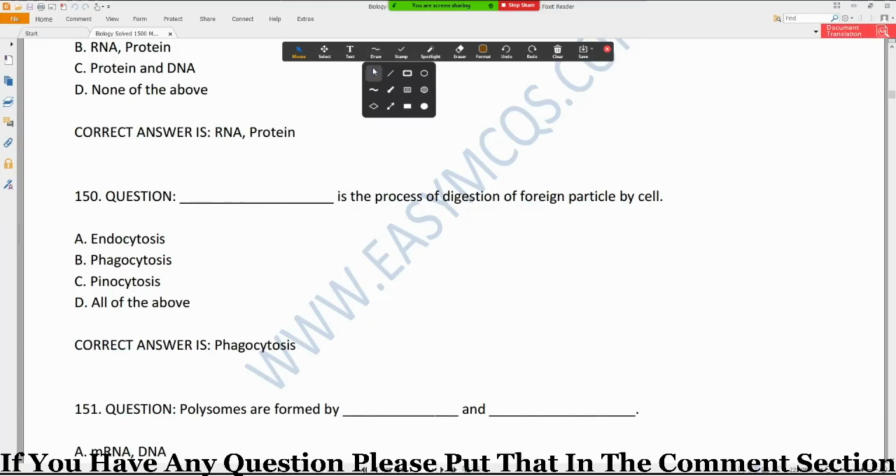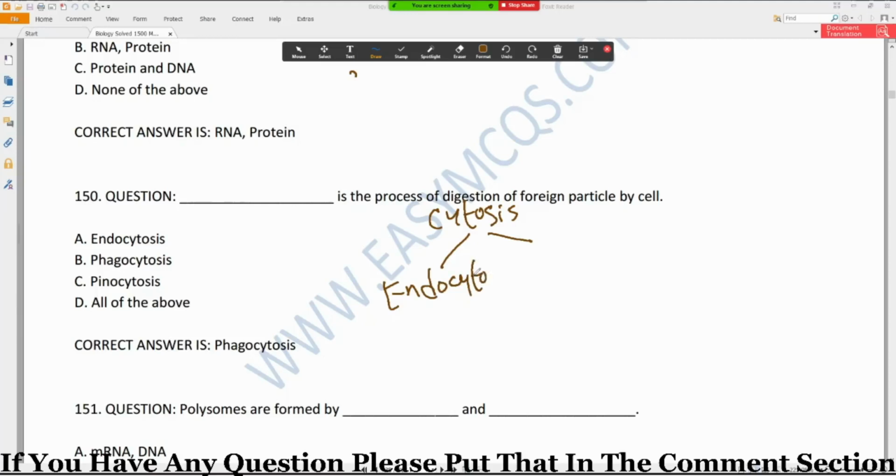Okay, we have cytosis. Cytosis have two types. Cytosis is a process of transport of material, so the transport may be into the cell or outside the cell. So on the basis of this direction of movement, we have endocytosis and exocytosis.